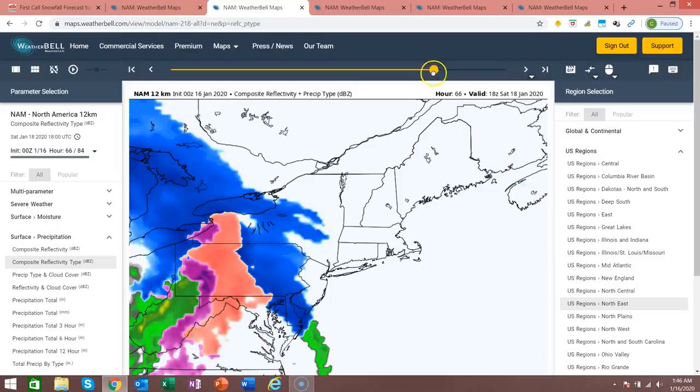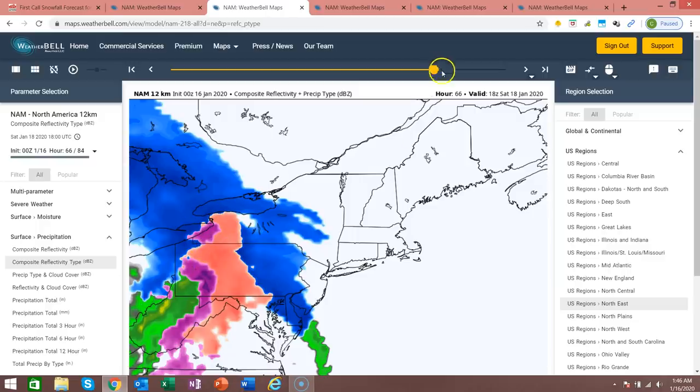We're going to take it out to Saturday 1 p.m. Again, most areas will see 1 to 3, 4, maybe even 5 hours of snowfall before a transition to sleet and freezing rain. But again, many areas will see that transition. The only areas that I could see maybe staying all snow right now are areas north of Interstate 80 and north central and northeast PA. Northwest PA will still likely see a transition to even plain rain at some point during this storm.